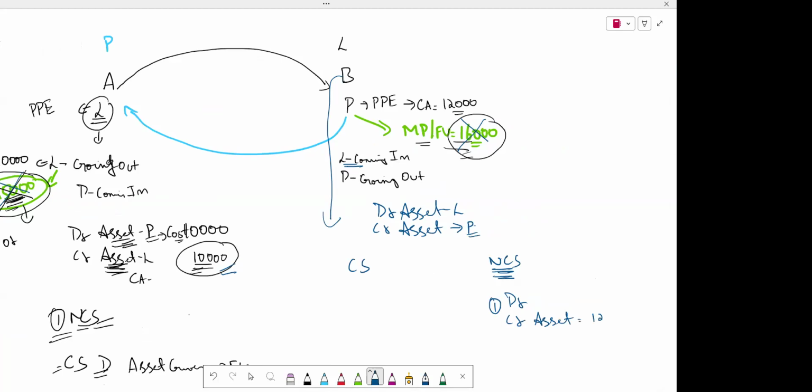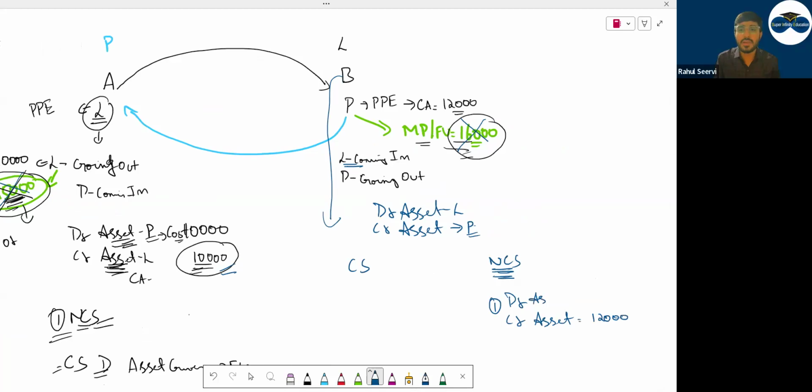12,000. What is coming in? Asset is coming of what? Lamborghini. But it is non-commercial substance. Can I say 12,000? Your journal entry is tallying. There is no balancing figure. ये तो easy है, सबसे easy है. Carrying amount of the asset here.